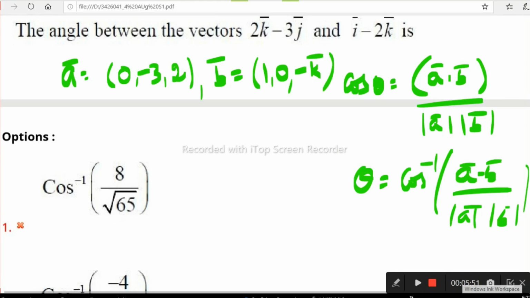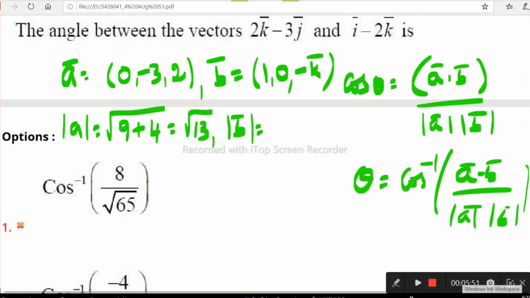Mod a is the modulus of the vector, root over x square plus y square plus z square: 0 square, minus 3 whole square is 9, plus 2 square is 4. This is root 13. Okay? And we need mod b also. Mod b is root over a square plus b square plus c square. Here the k coefficient is minus 2, we have to take. 1 square is 1, plus 0 square, plus minus 2 square is 4. 1 plus 4 is 5. That is root 5. Right?